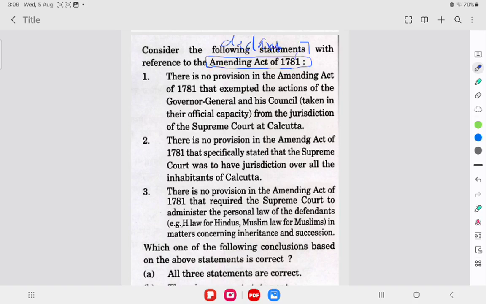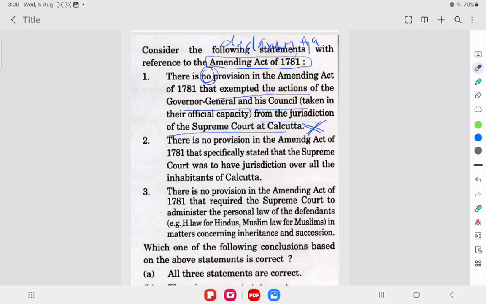Seeing the first statement, there is no provision in the Amending Act of 1781 that exempted the actions of the Governor General and his council from the jurisdiction of the Supreme Court at Calcutta. This statement is wrong because there is a provision in the Amending Act which exempted the actions of the Governor General from the jurisdiction of the Supreme Court at Calcutta. So this statement is wrong.